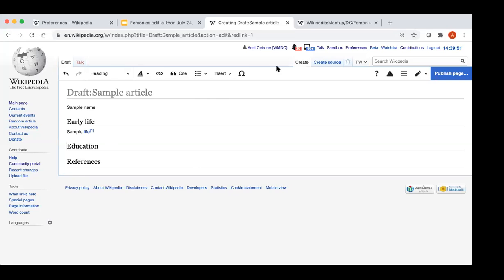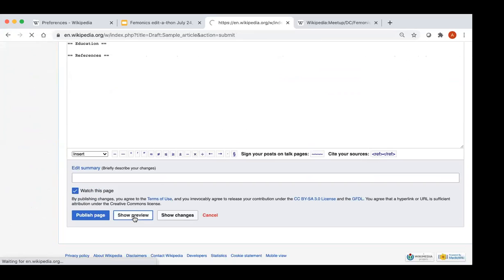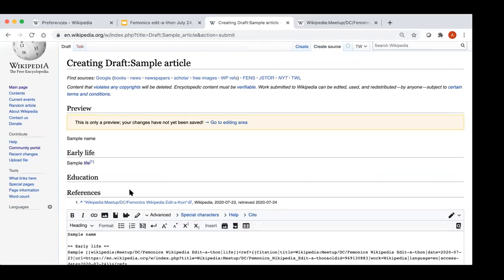So one of the ways that you can actually see a preview of a page, if you're not in Visual Editor, another way is if you click Create Source, just to see. And if I scroll down, I can actually look at a preview. Now you'll see in the preview mode within source editing, I can see that reference.